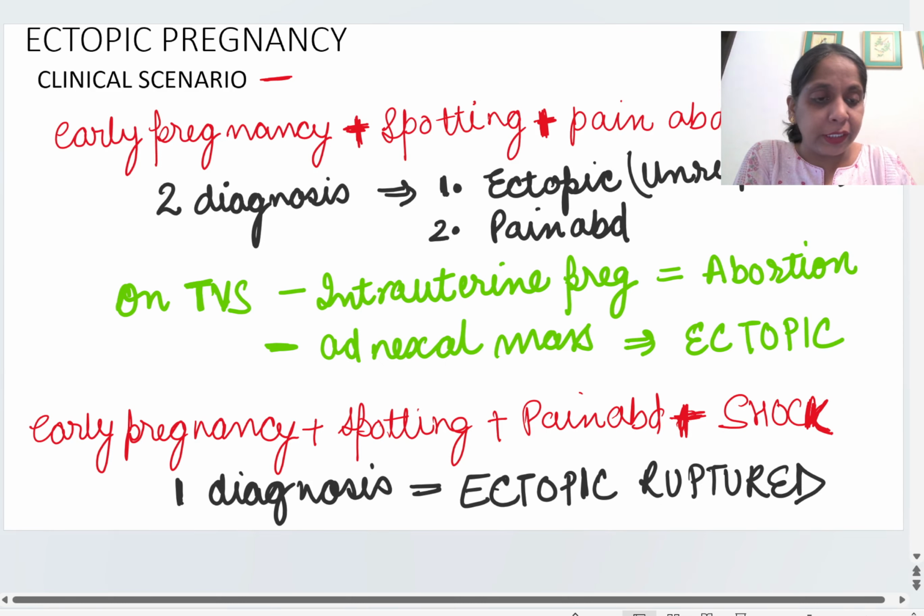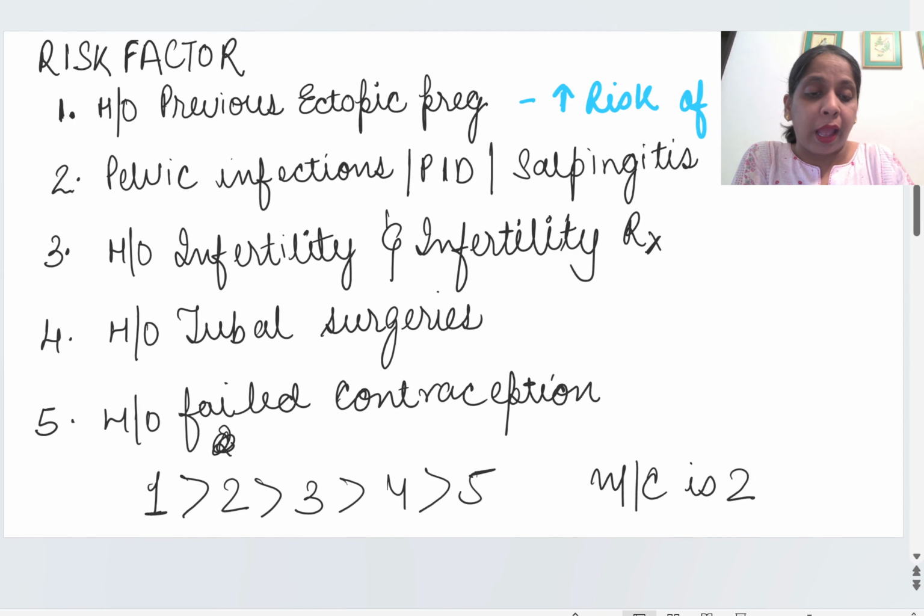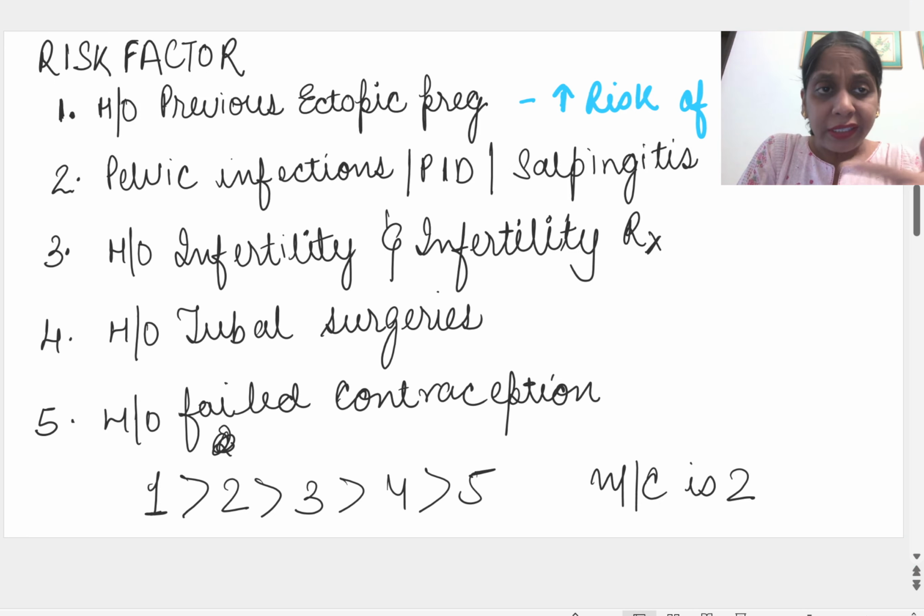Okay, let me go to the next slide. So once you have diagnosed that this is a ruptured ectopic pregnancy, you have to soon take the history. What are the risk factors? You have to soon rule them out to confirm your diagnosis, to establish your diagnosis.